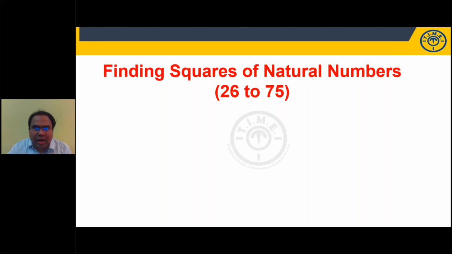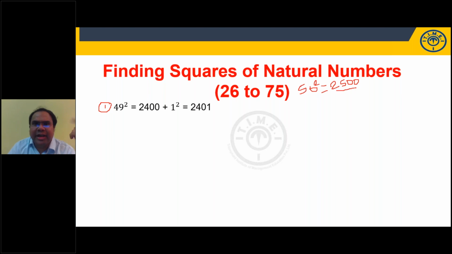Let us find out the logic for 26 to 75. What we do is, we will take our base as 50 square. How much is 50 square, students? 50 square is equal to 2500. This is our base. We will compare with 50. Listen carefully. 49 square. 49 is how much less than 50? It is 1 less than 50. So this is my base 2500. 25 minus 1, 2400. It is 1 less, so plus 1 square. 2400 plus 1 square is 2401.